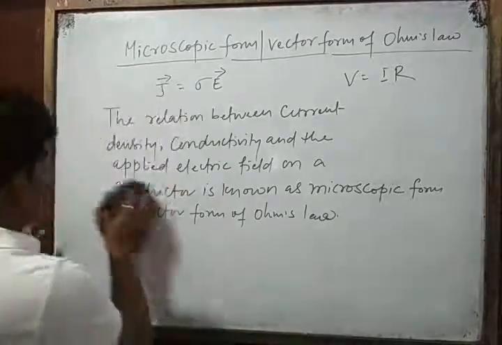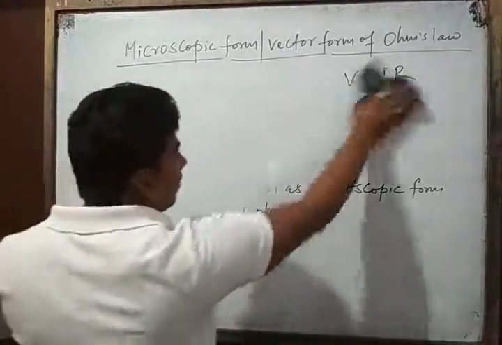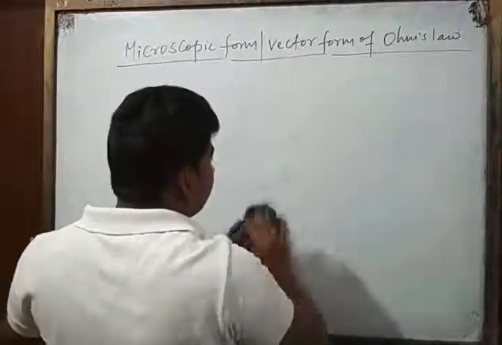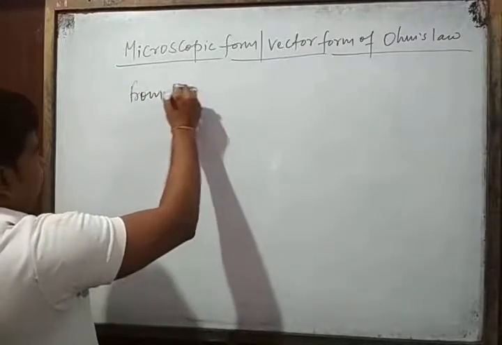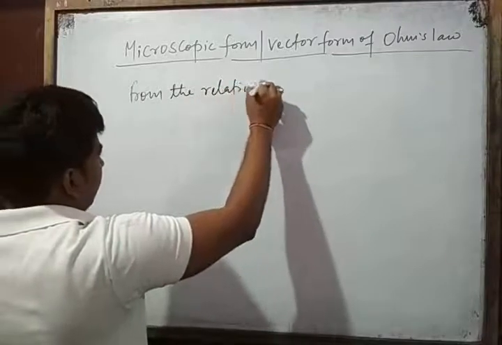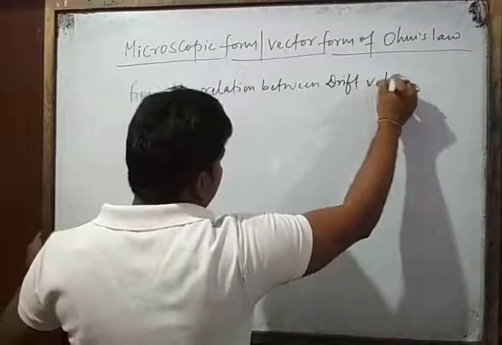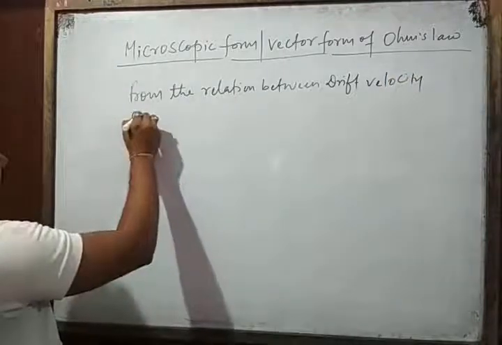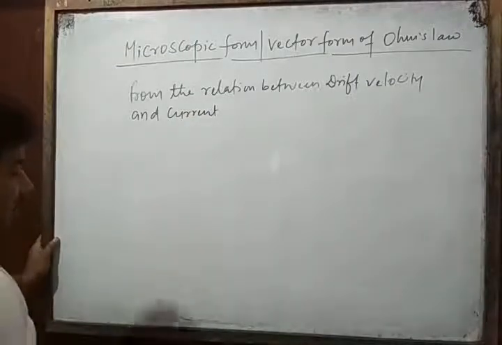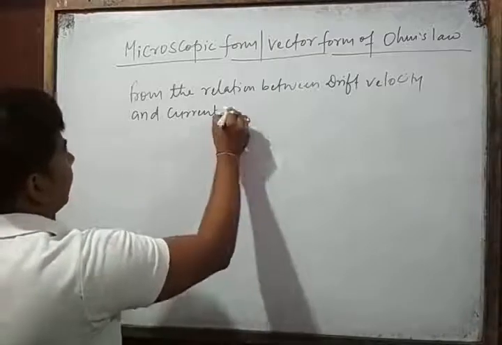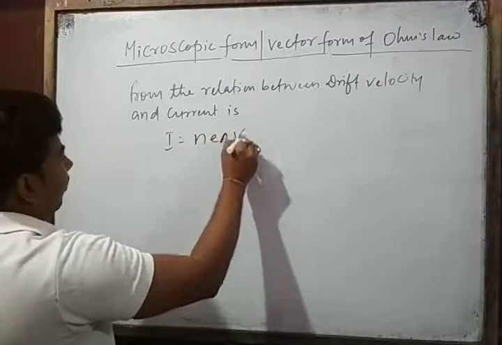So here, as we know, from the relation between drift velocity and current, I is equal to NEAVD.